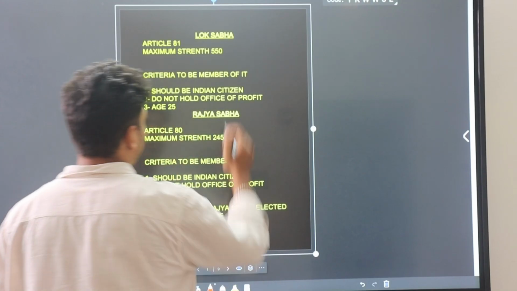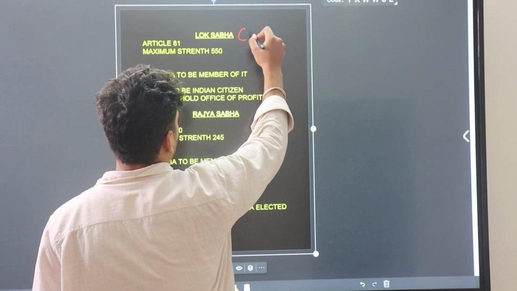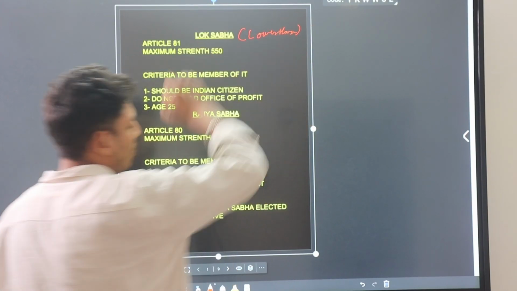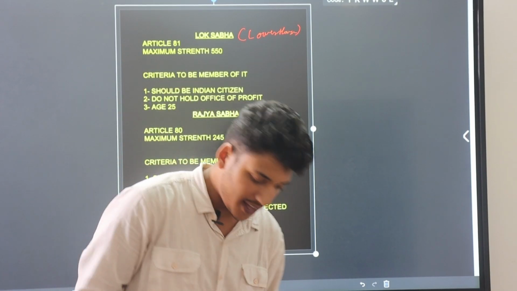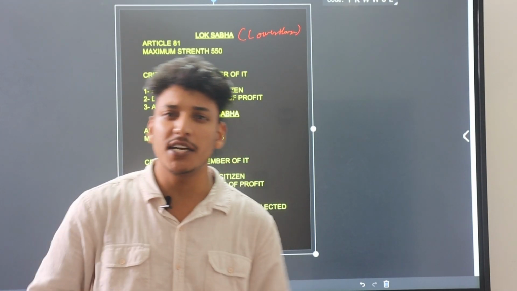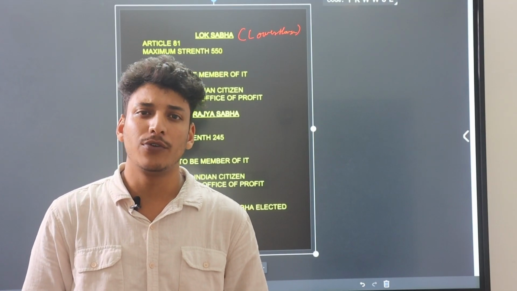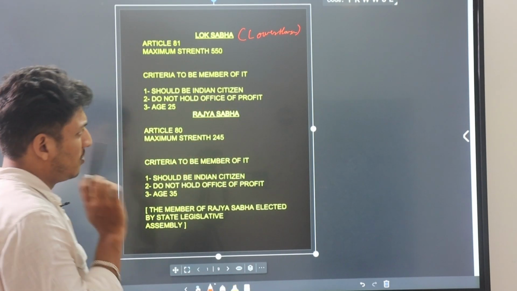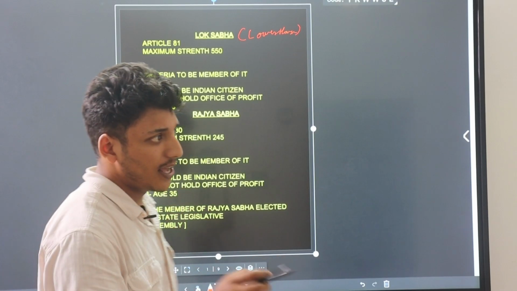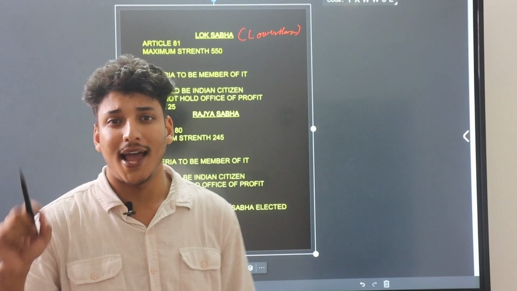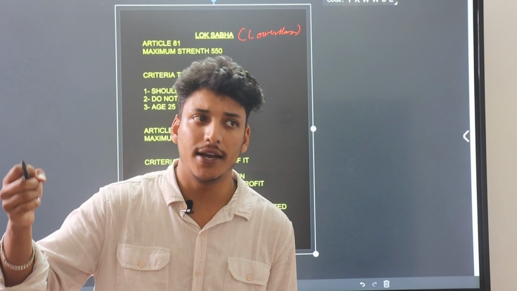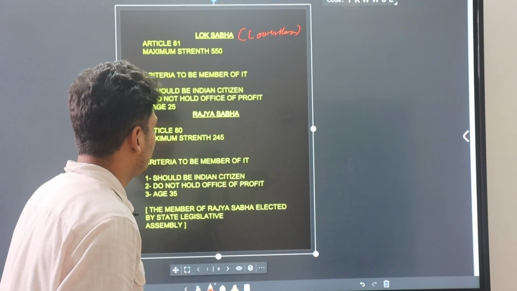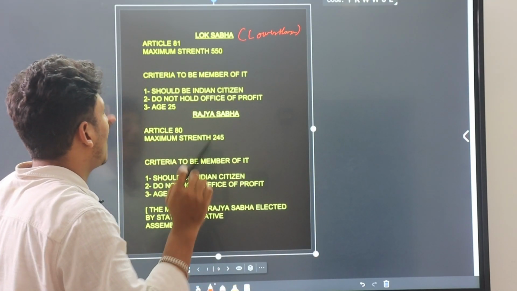Lok Sabha comes under Article 81, and Lok Sabha is also called the lower house. As you know, there is a representative of each state in our Lok Sabha, who is known as a Member of Parliament, MPs. Basically, Lok Sabha is responsible for making laws and bills and other things related to our country. It comes under Article 81.